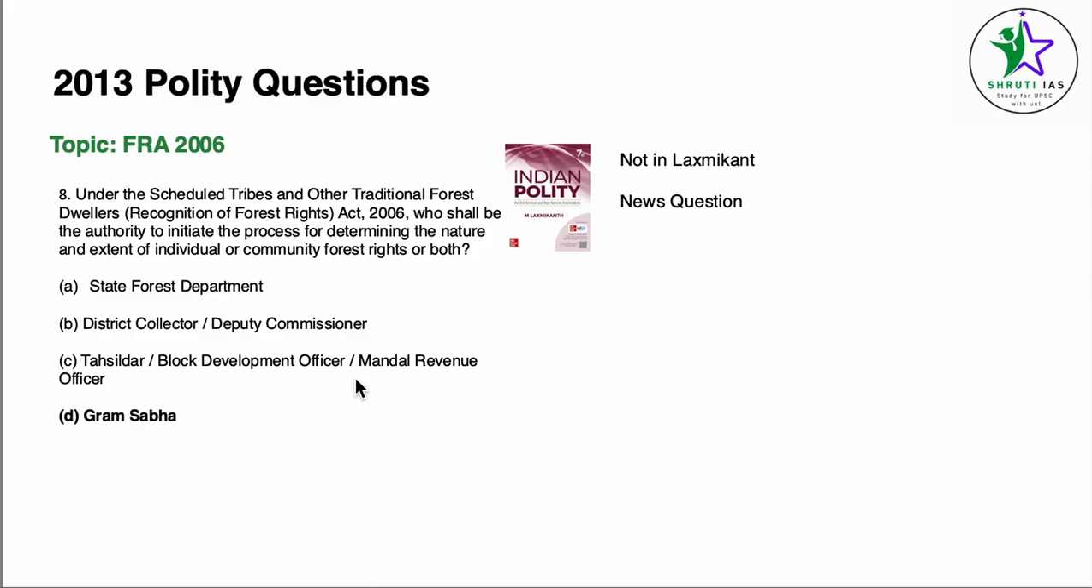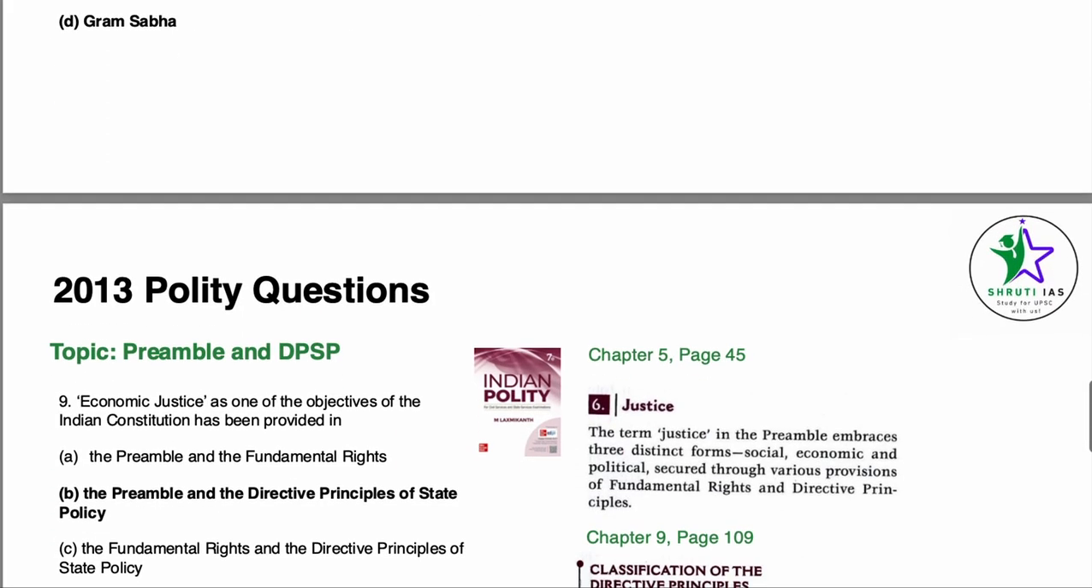Under the Scheduled Tribes and Other Traditional Forest Dwellers (Recognition of Forest Rights) Act 2006, who shall be the authority to initiate the process for determining the nature and extent of individual or community forest rights or both? So the answer is Gram Sabha. We study this in our environment notes.